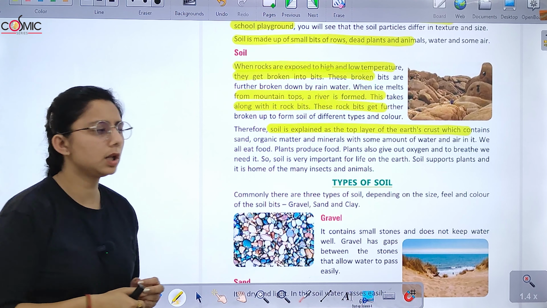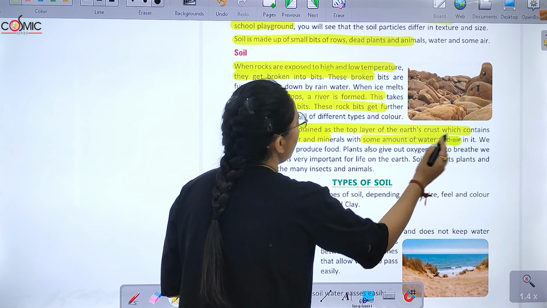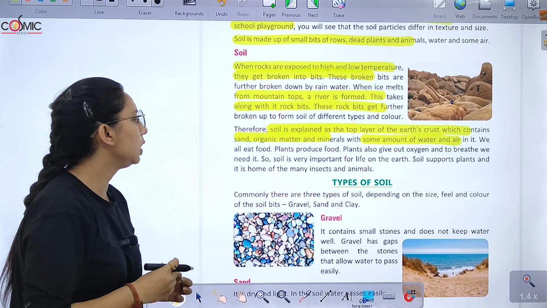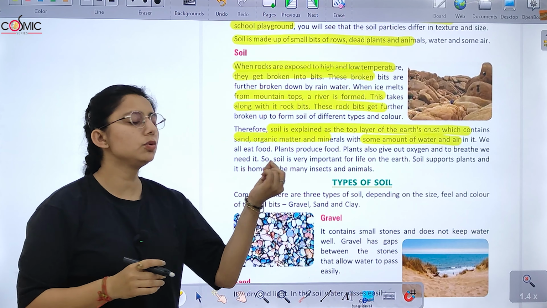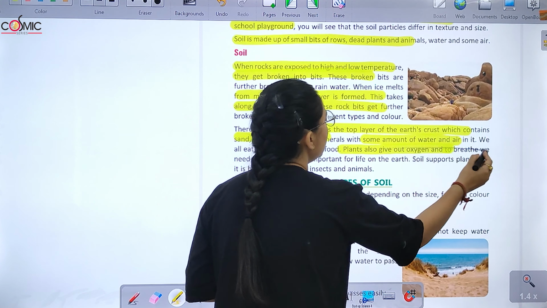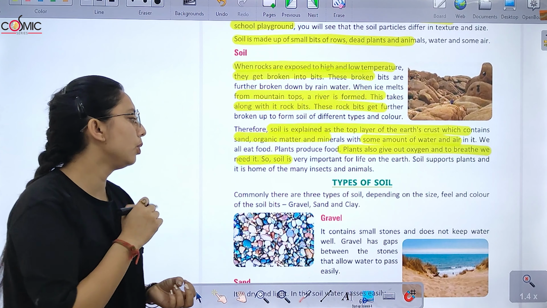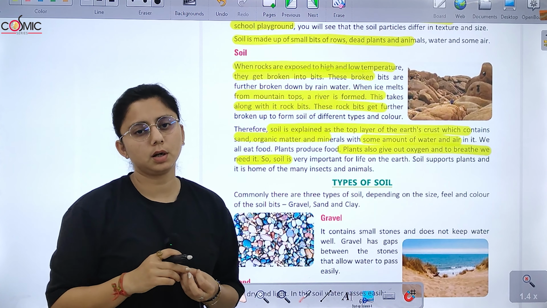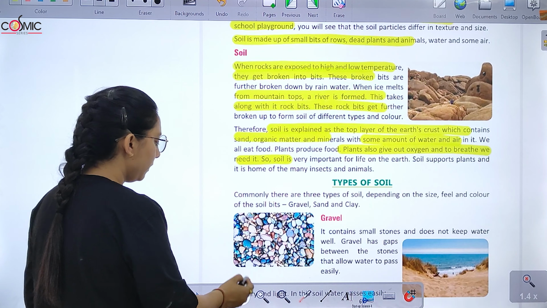What does it contain? Sand, organic matter, minerals, and some amount of water and air. We all eat food, and what produces food? Plants produce food. Plants give out oxygen and we breathe it, and so soil is very important for life on the earth. So let's study about the different types of soil.